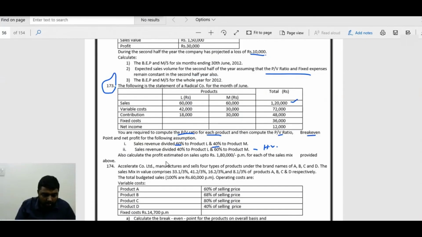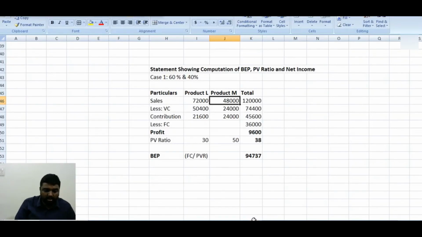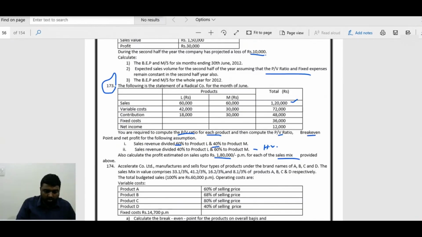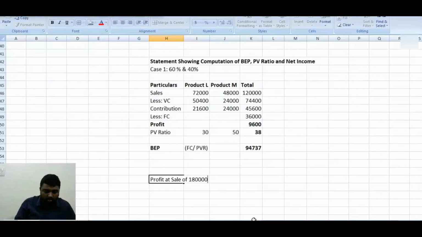Now, the third part they are asking is the profit estimated for a sale of 1 lakh 80,000 for each of the sales mix. I will do it now for the first option. Desired profit, that is profit at a sale of 1 lakh 80,000.